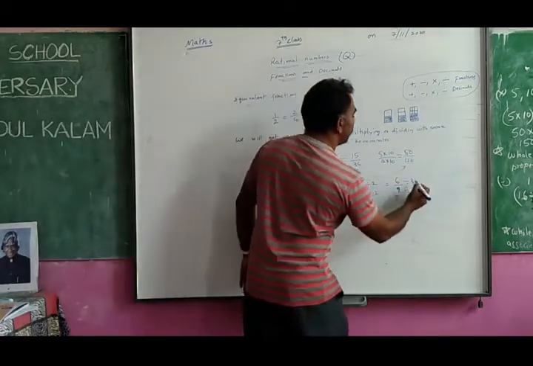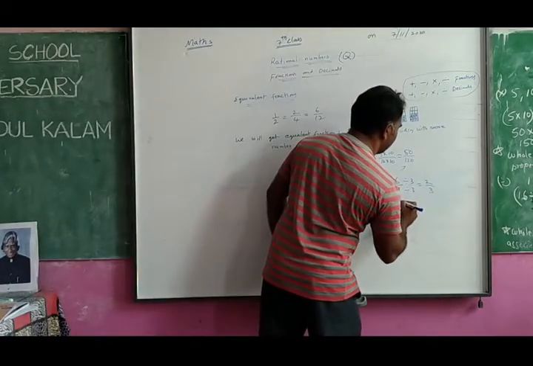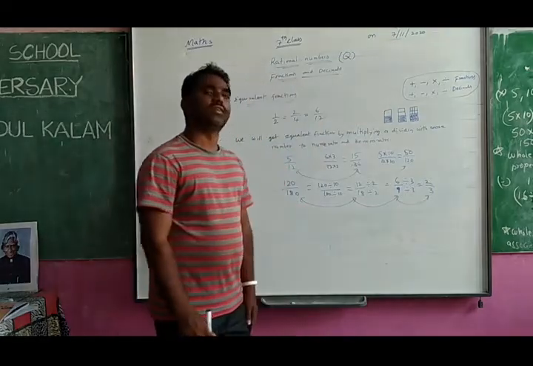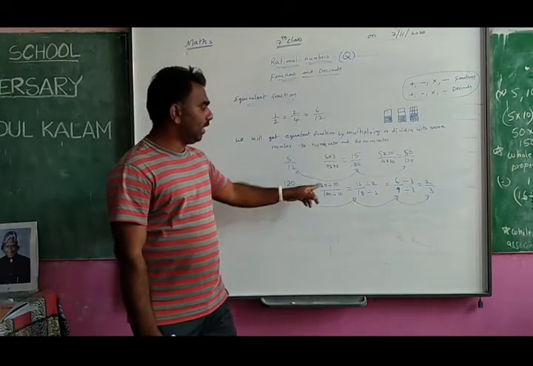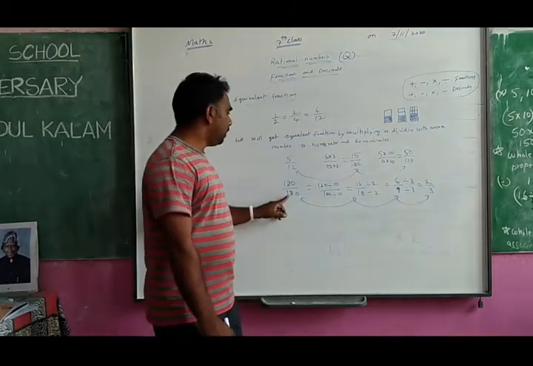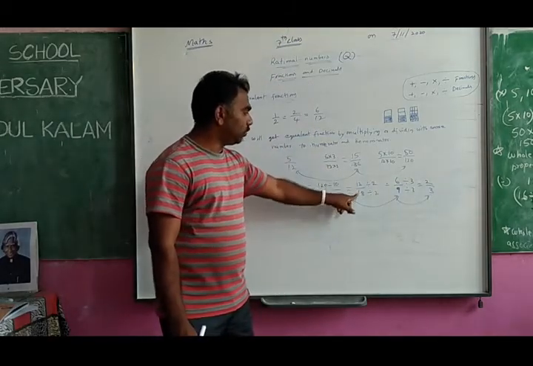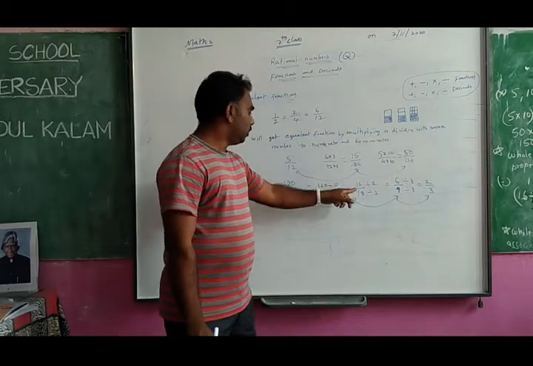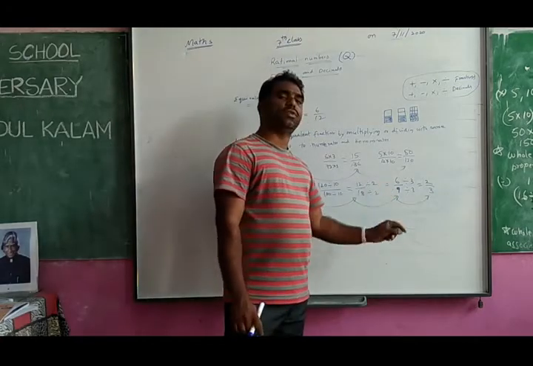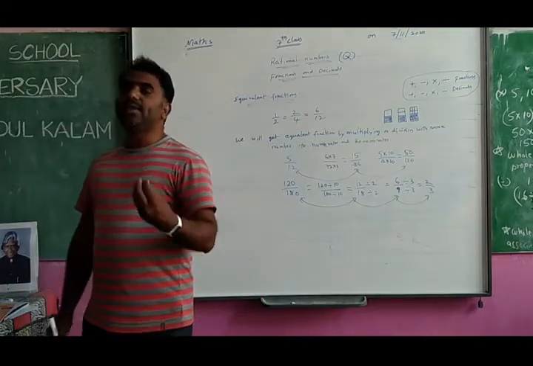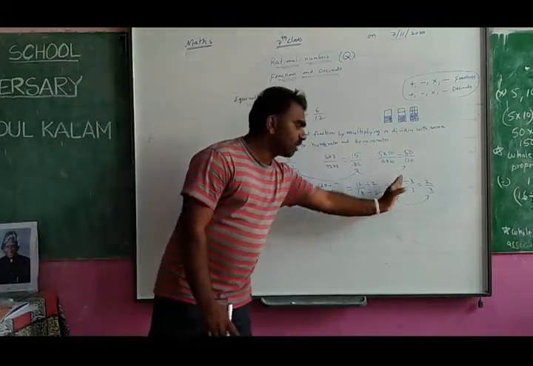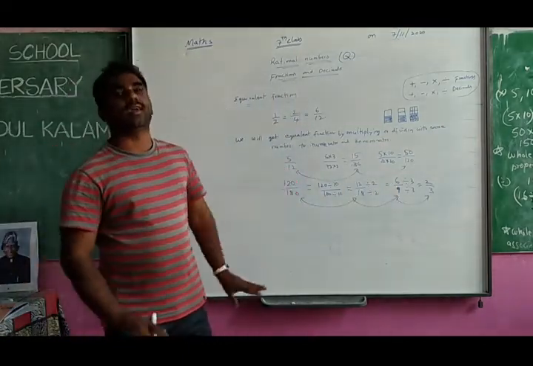See, 3 2s are 6, 3 3s are 9. This is also an equivalent fraction. So 120 by 180 you can write like this also. 120 by 180 you can write as 12 by 18 also. You can write this one as 6 by 9 also. You can write 6 by 9 as 2 by 3 also, because every one is equivalent. These are all equivalent fractions, so you can write in any way.